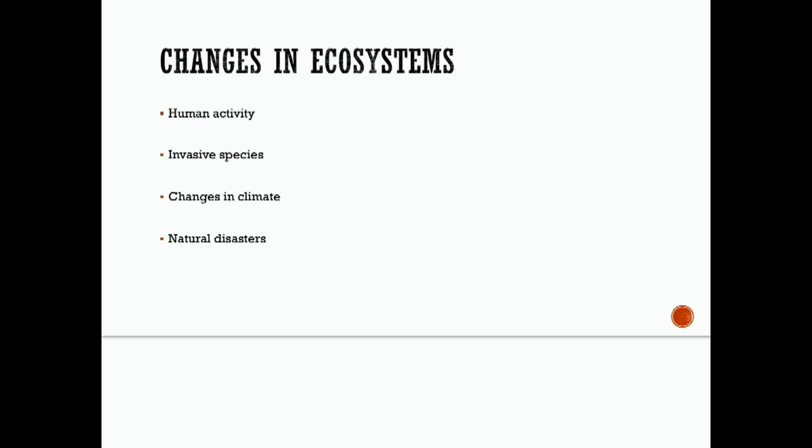And changes often occur in ecosystems over time. Several causes of ecosystem disruption would be human activity, invasive species, changes in climate, and natural disasters. So let's talk more about each one of these.